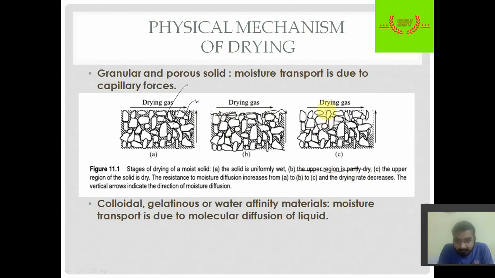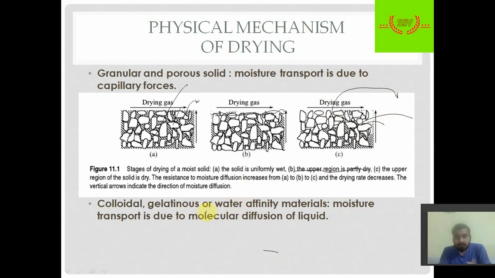Now after some time you will observe this diagram. In this diagram it is clearly visible that the subsequent parts of water are removed from the wet solid. So the third part shows that the upper region of the solid is dry.